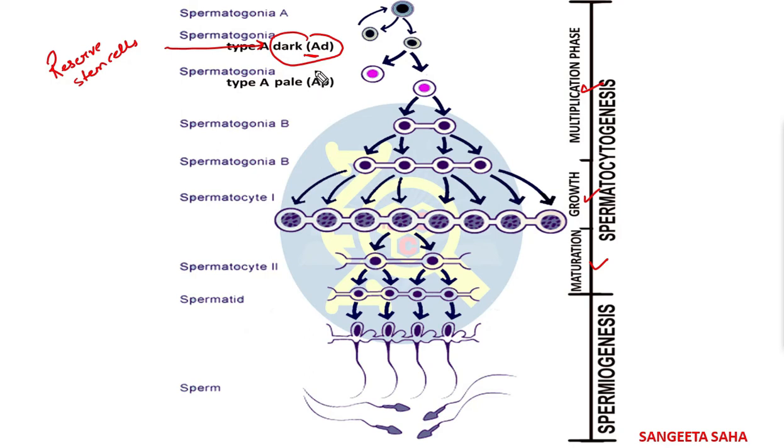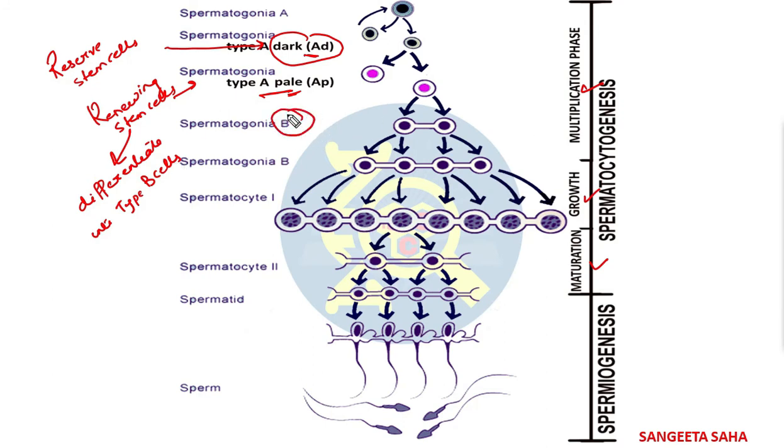Another type of cell which is found here is the type A pale cell. These cells are actually for the renewing stem cells. These cells differentiate into type B cells. Fine. And the third type of cell that is found is the type B spermatogonia cells. And these cells undergo mitosis to produce the diploid intermediate cells called the primary spermatocyte.